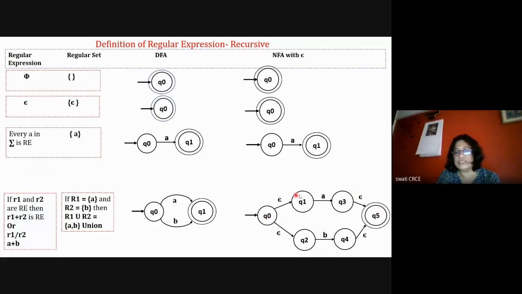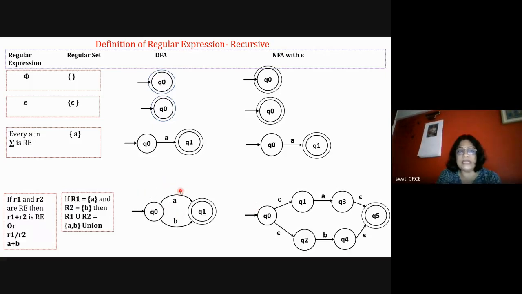If it is reaching with A, then it goes by epsilon to Q1, then with A to Q3, then with epsilon it reaches the final state. So the machine will follow either this route to reach the final state or this other route. In the first route there is A, in the second route there is B, and these extra epsilons are added here, which are not there in the DFA.